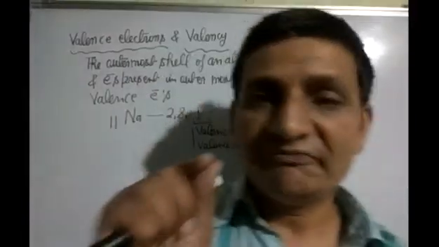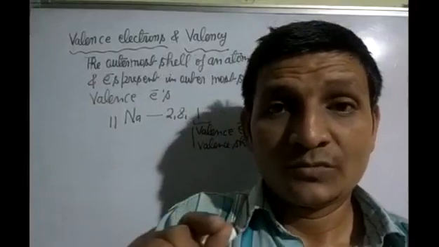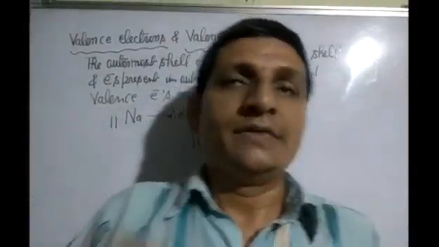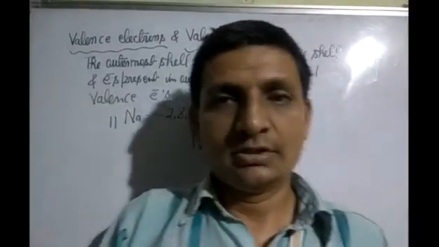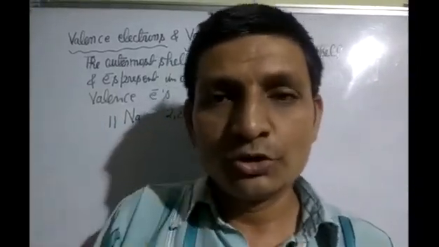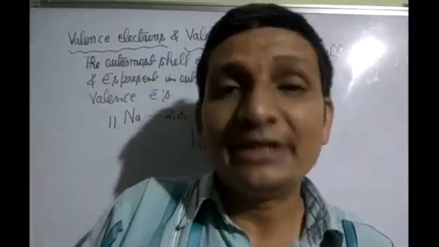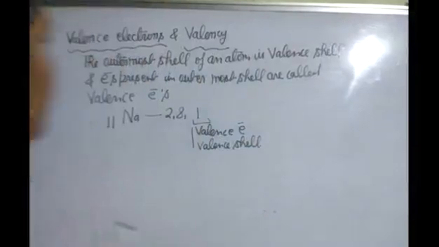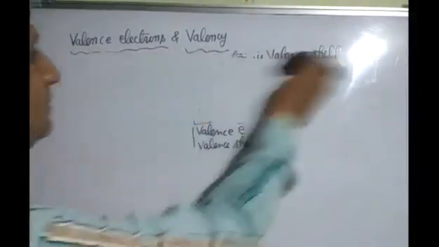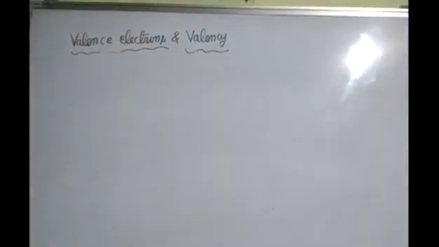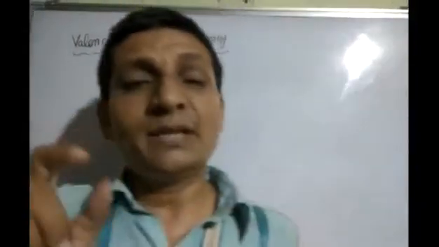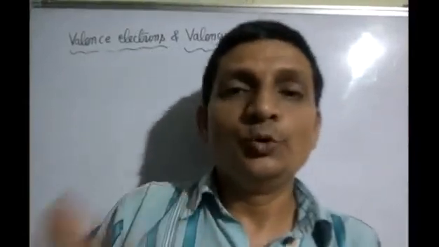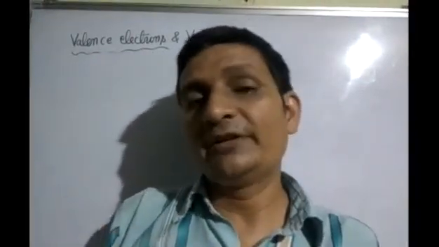The word valency was first used by Frankland. The combining capacity of an element is called valency, or the number of electrons lost, gained or shared by an atom of an element is called valency. Okay, what is valency? The combining capacity of an element with other elements is called valency.